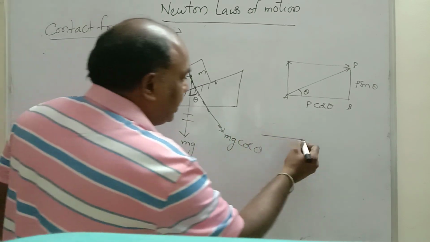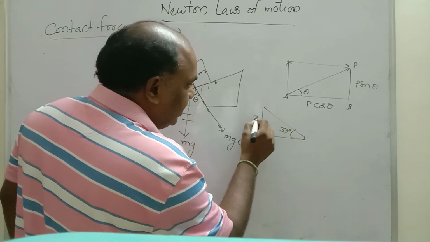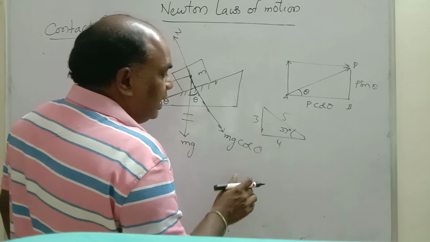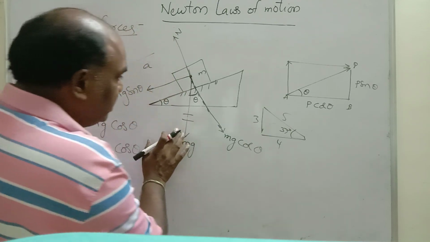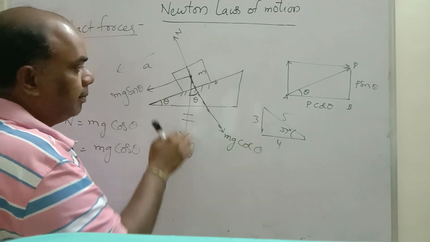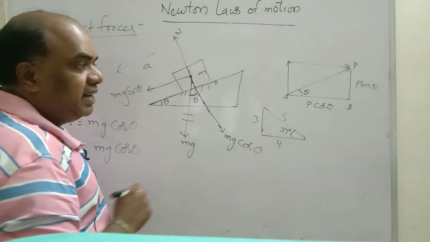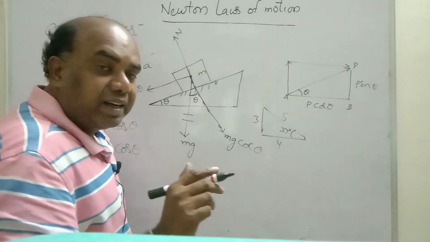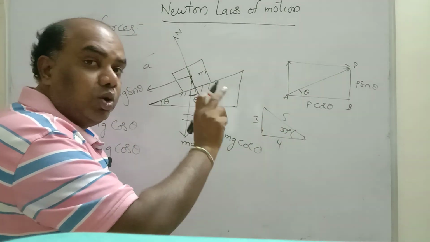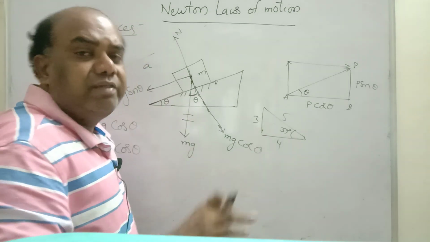Let us consider a 3-4-5 triangle, you know. It is a 37 degrees triangle. If this is 3, this is 4, this will be 5. Like that, mg is splitting into horizontal component and vertical component. Vertical component is mg cos theta, horizontal component is mg sin theta as per resolution of vectors. If you don't know how to resolve vectors, see the IIT Basics 1 video.